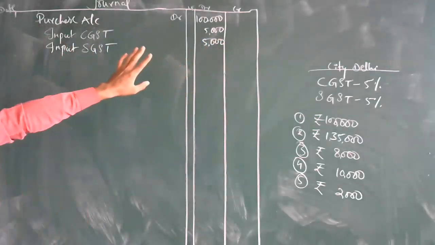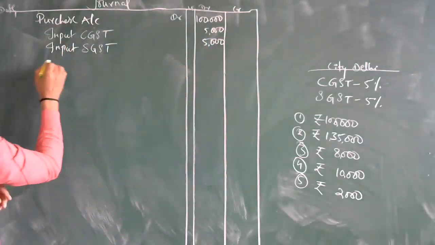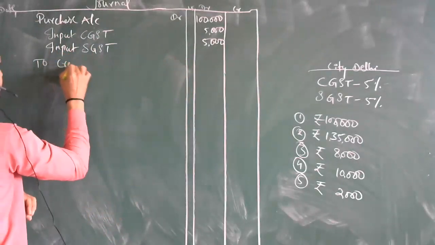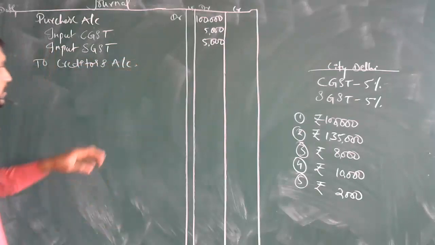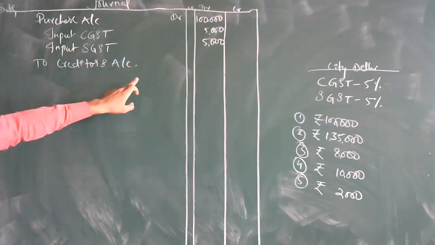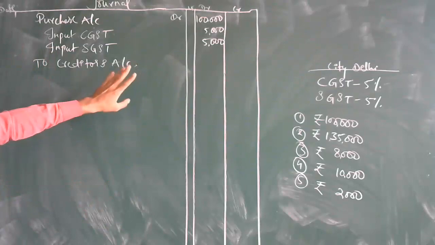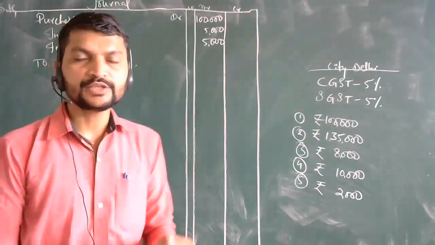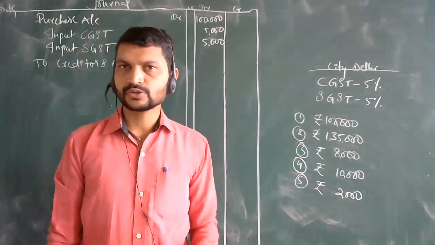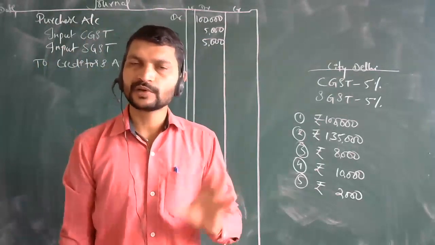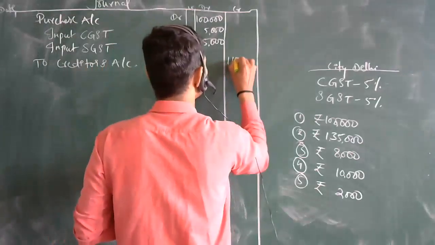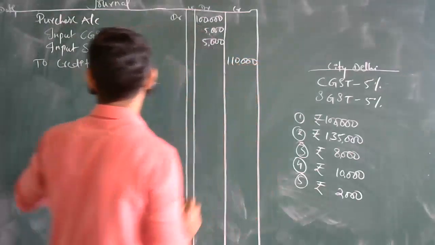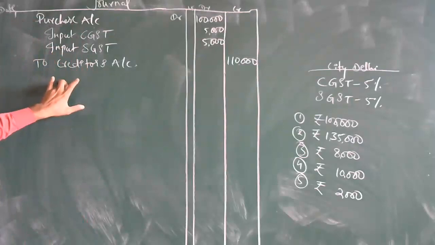Next, to creditors. The goods were purchased on credit because no payment is shown; when there is no cash transaction, it is on credit. So it will be 1 lakh 10,000 rupees. You can write the narration: being goods bought on credit.